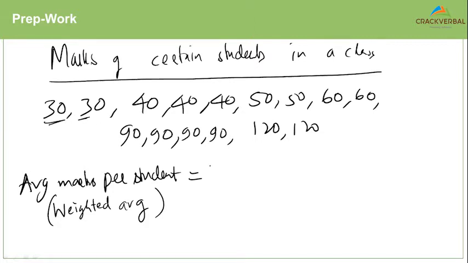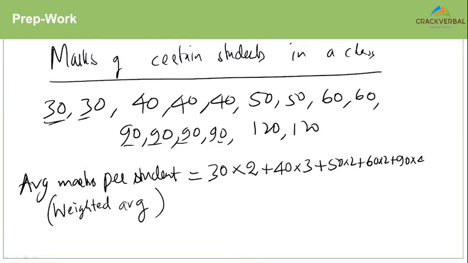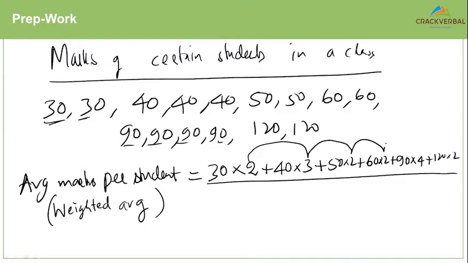So you just take the value and multiply it by the weightage. What is the weightage of 30? 2, because it appears 2 times. What is the weightage of 40? 3, because it appears 3 times. What is the weightage of 50? 2. 60, 2. And by observation, we know 90 has the highest weightage here because it appears 4 times. All right. Now, what do we divide this with? We divide this with the sum of the weightages, which is 2 plus 3, 5, 5 plus 2, 7, 7 plus 2, 9, 9 plus 4, 13, 13 plus 2, 15.